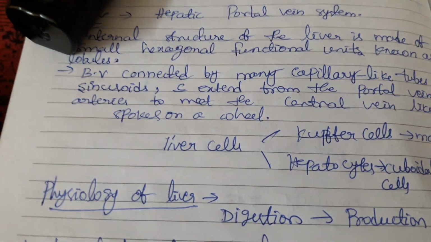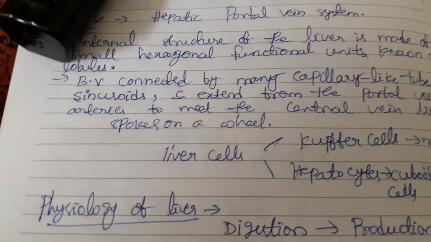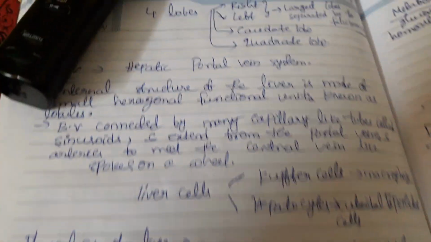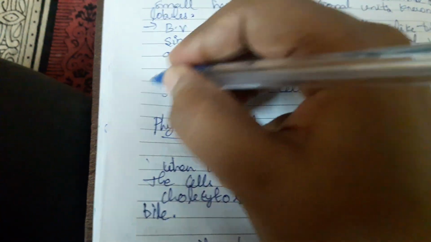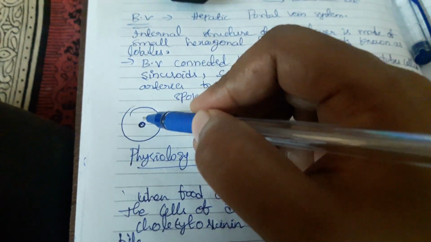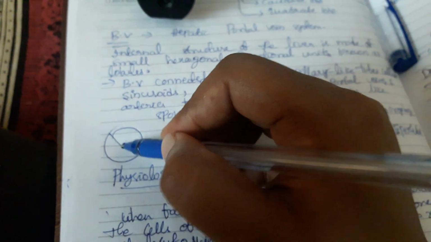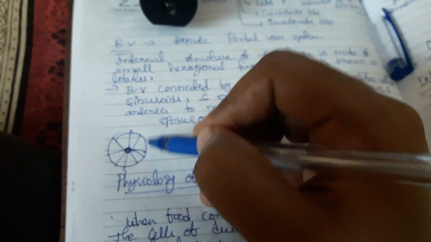What I said, each lobule consists of a central vein. The central vein has 6 hepatic portal veins and 6 hepatic arteries. See here, this is a lobule, for example. In each lobule there is a central vein, with 6 hepatic portal veins and 6 hepatic arteries, which looks like spokes on a wheel.